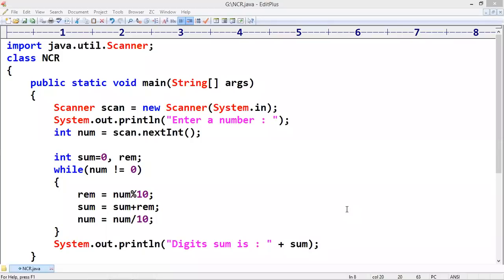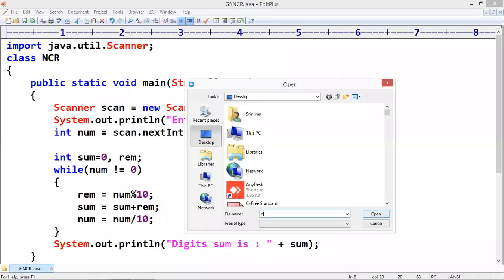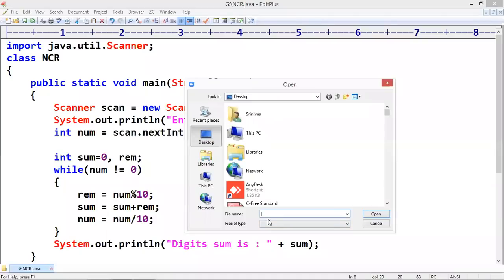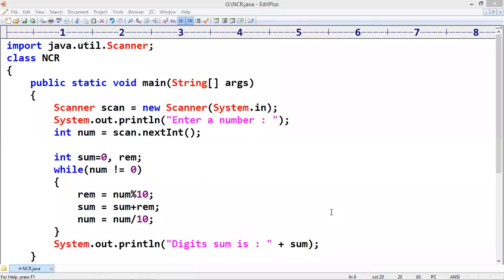Oh, wait. Why is it coming? Wait, I have to send to everyone. Please don't message.